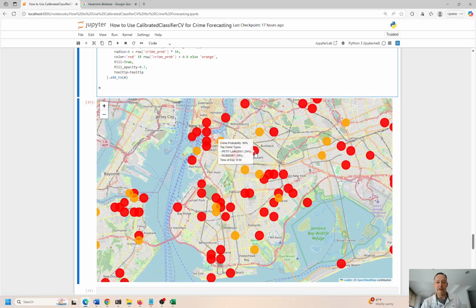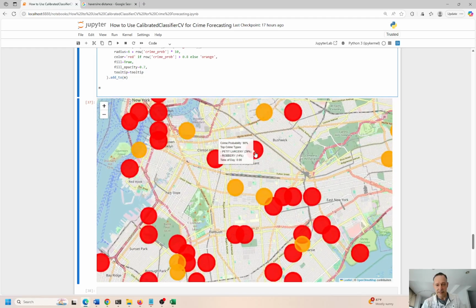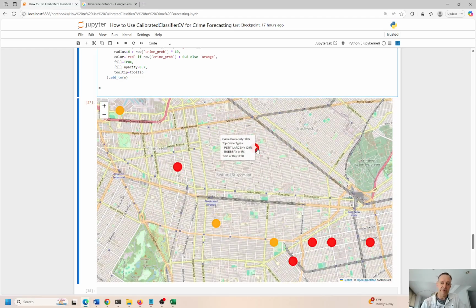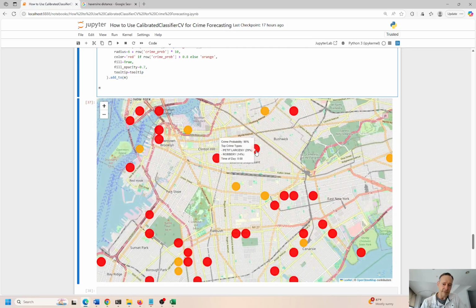Okay, so here we have crime probability 90%. Now this is not a good neighborhood. Bed-Stuy is rampant with crime, so this totally makes sense. Crime probability 90%. This again is larceny or robbery. So if we round up to 30%, this would be 44% minus 1, so a 43% chance of those two crimes occurring, and a 90% chance of crime overall.